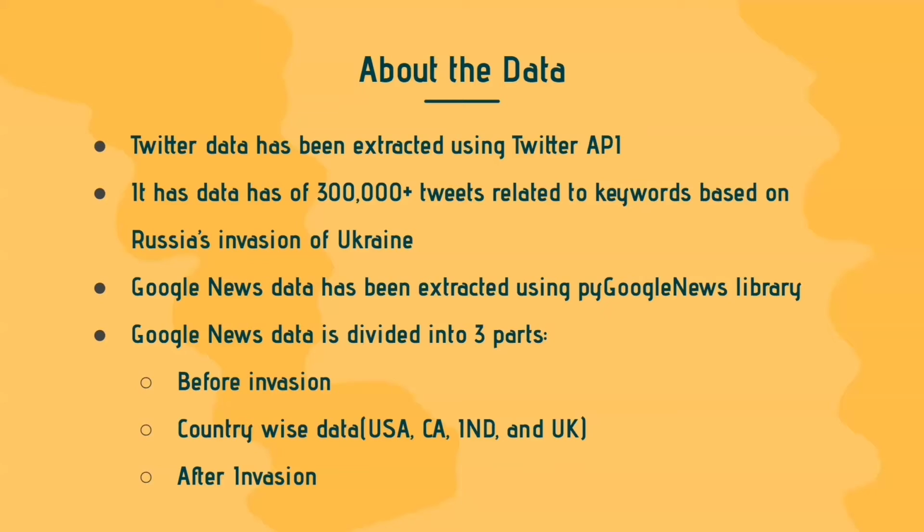The Twitter data has been extracted using the Twitter API. We have extracted and saved over 300,000 tweets related to keywords based on Russia's invasion of Ukraine in a CSV file. In the case of Google News data, the data has been extracted using the PyGoogle News library.